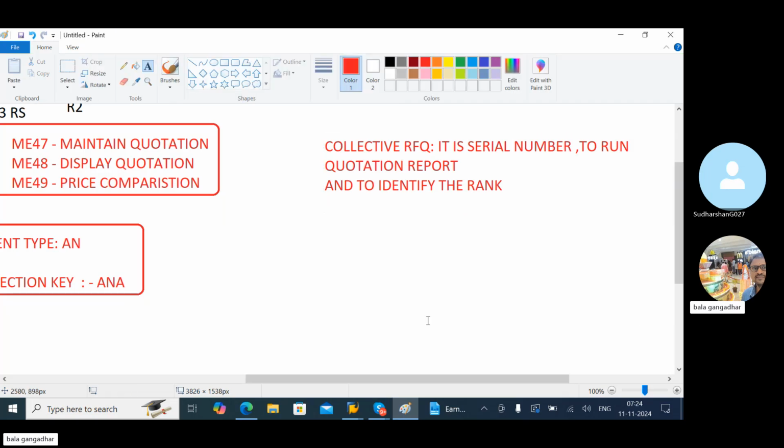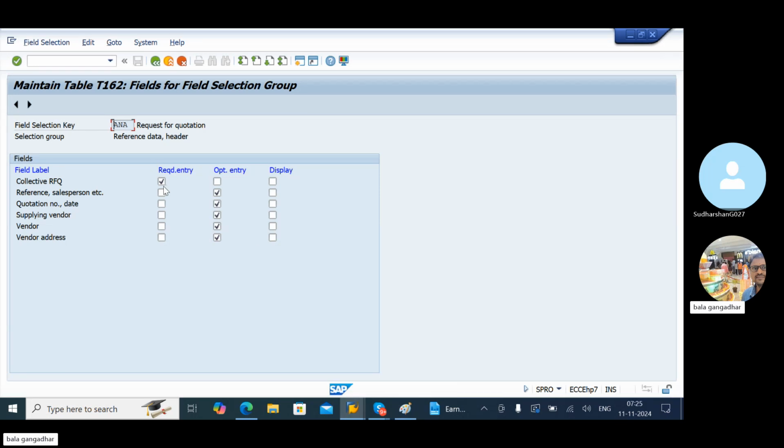That we can call collective RFQ. Okay, to identify the rank. Select this mandatory.